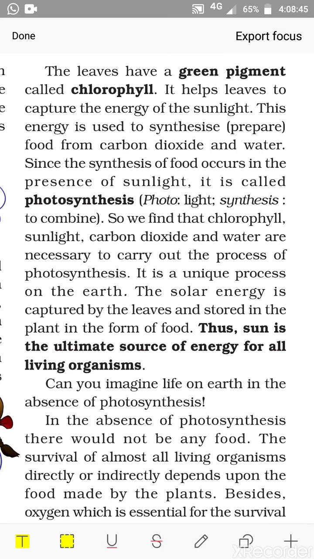Now if we are getting the sunlight, we can stand in front of the sunlight, can we make the food? Certainly not. But the green plants can. Why can the green plants? Because they have got the pigment which has the ability to absorb the sun's light energy. Now the solar energy they capture, they utilize for making the food.